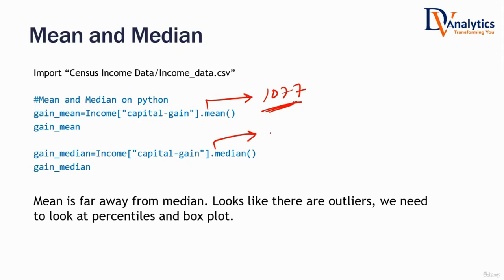Go ahead. How much is the median? 0.0. The mean value is 1077, and the median value is 0. What does this mean as a data scientist? What does this tell you?